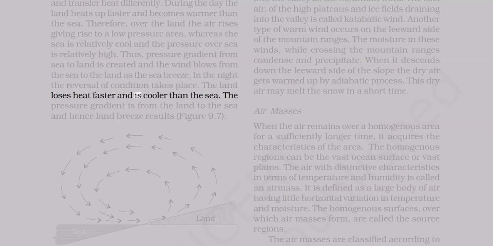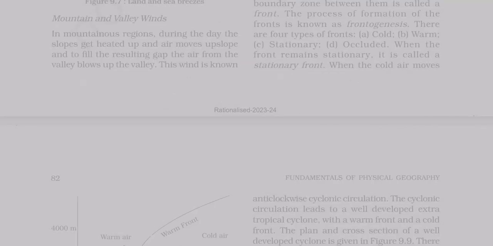The land loses heat faster and is cooler than the sea. The pressure gradient is from the land to the sea and hence a land breeze results. Figure 9.7, land and sea breezes.